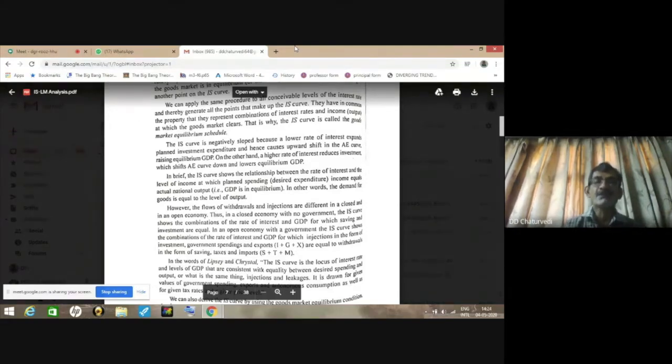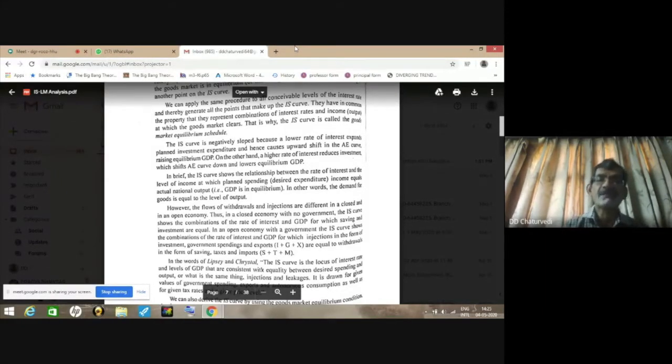Corresponding to the IS curve, government spending and exports and all other injections together, which can be symbolically expressed by I plus G plus X, will be equal to total withdrawals, which is the sum of savings, taxes and imports, that is S plus T plus M. So at all points on the IS curve, saving is equal to investment for a 2-sector economy.